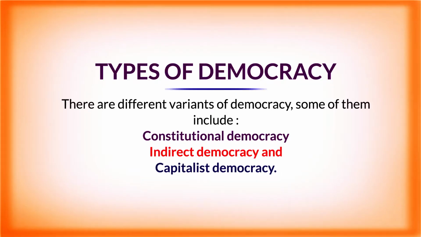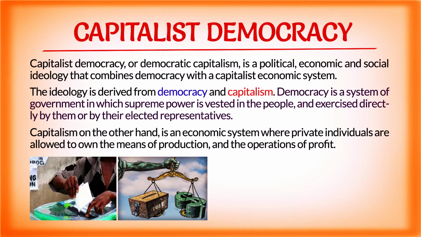There are different types or variations of democracy. Some of these types of democracy are direct democracy, constitutional democracy, and capitalist democracy. Now, what is capitalist democracy? Capitalist democracy or democratic capitalism is a system of government that combines democracy as a system of government and capitalism as an economic system. First, what is capitalism?